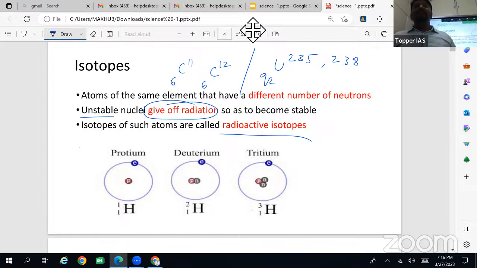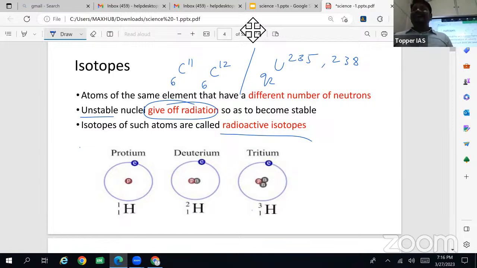Because the nucleus is unstable, because there is a difference in the number of neutrons, right? And this property is used in nuclear technology and even in nuclear reactors. So small nuclei will not undergo fission easily, but larger nuclei undergo fission very easily, because there will be a high difference in the number of neutrons.